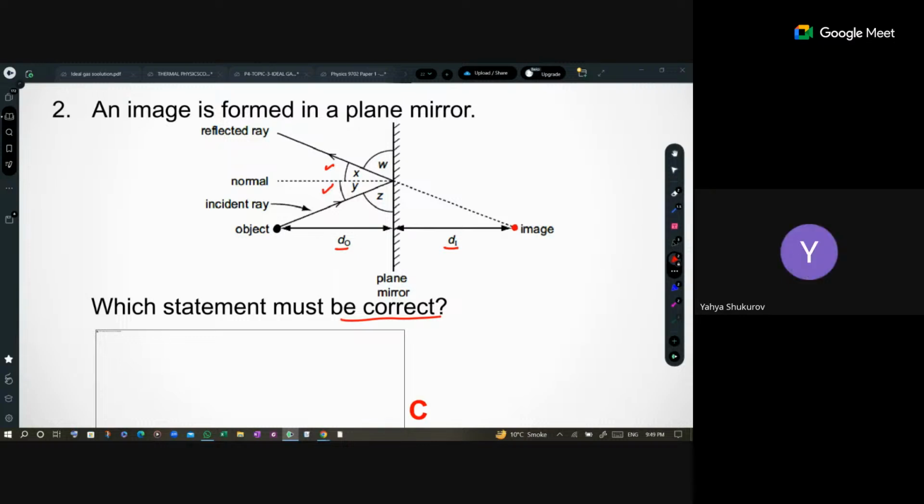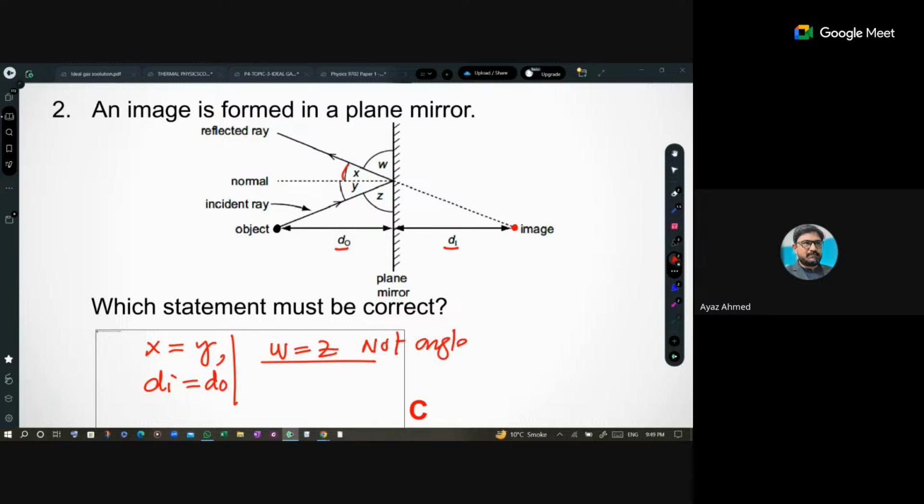Huh? X and X and Y. This is not W, but Y is Y. X and Y. Yes. Ariba, do you agree? Yes, sir. Sure. No, it's because my throat is sore, sir. Sorry. Okay. So X and Y are same. If there are statements, then it can be that X and Y are same. Distance of image D_I and D_O can be same, right? But W and Z are also same, but they are not angle of incidence and angle of reflection.